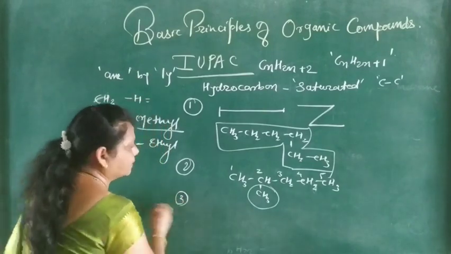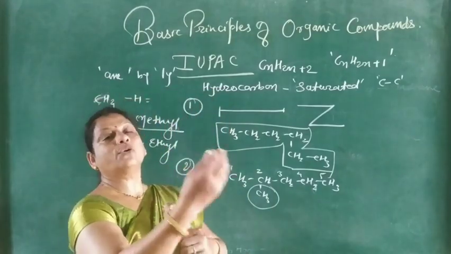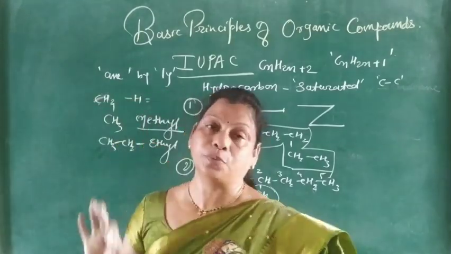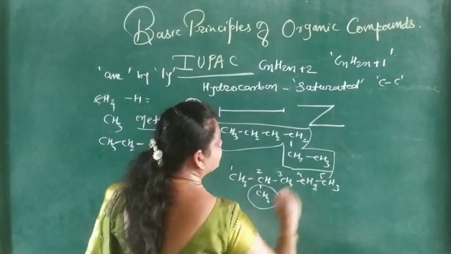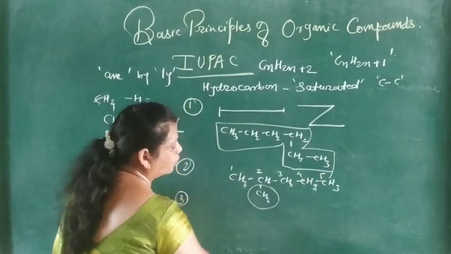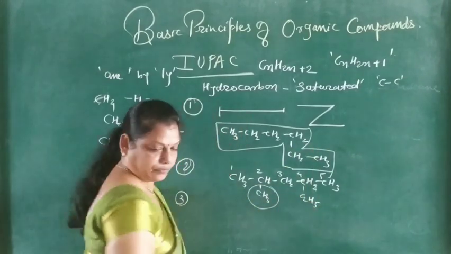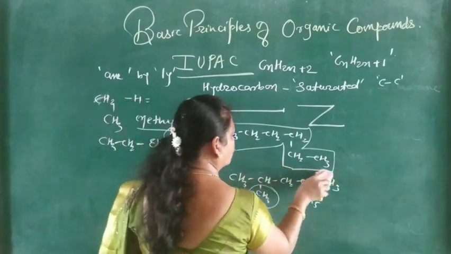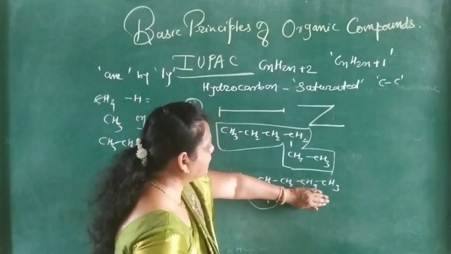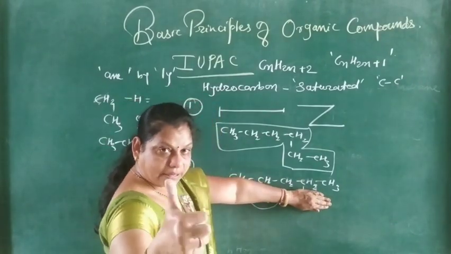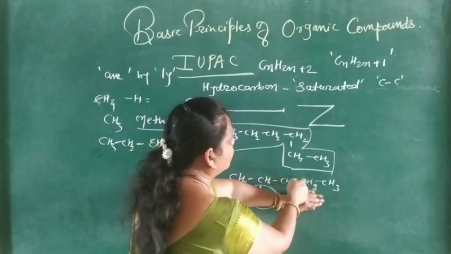Next, third rule: if two or more different alkyl groups are present, then the numbering is done on the carbon atoms of the longest chain. Here the C2H5 group is present. In the first way, if this C2H5 group is not present, we number 1, 2, 3, 4, 5.